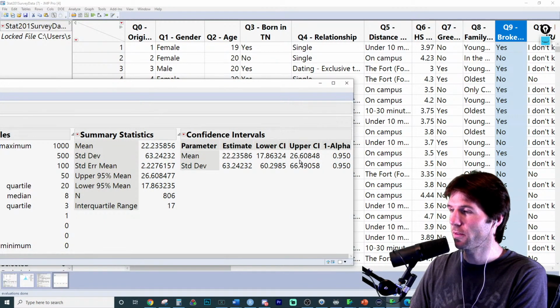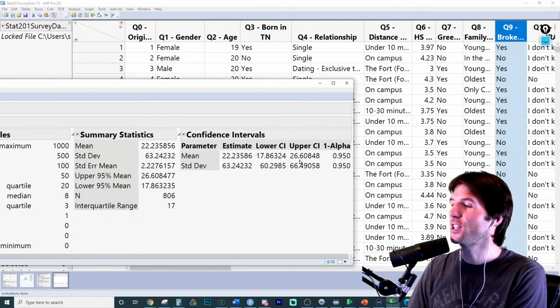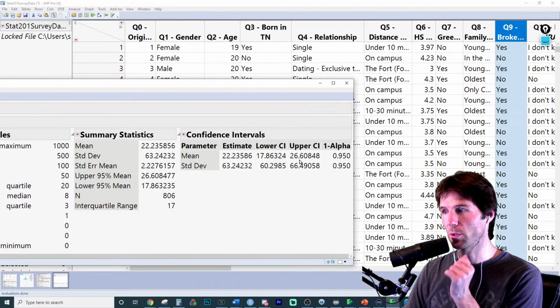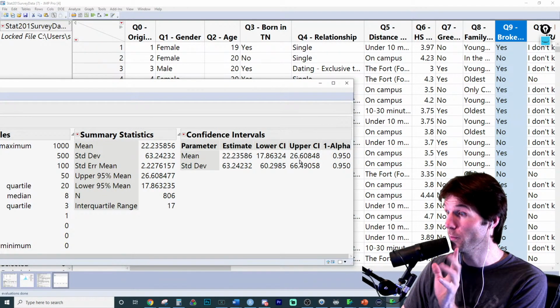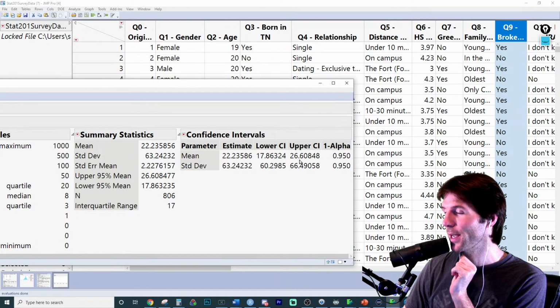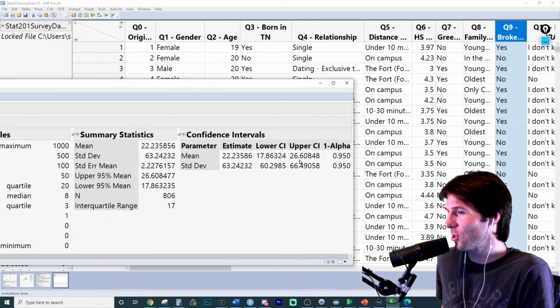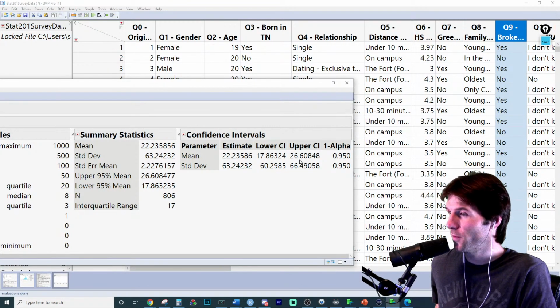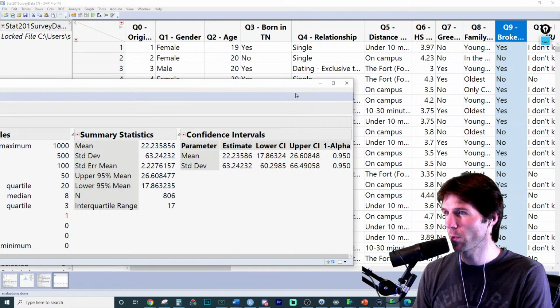Someone says, I think students have a texting problem. They send like 30 texts during class. And I'd say, I'm 95% confident the true mean amount of texts that students send during class is somewhere contained in the interval 17.8 to 26.6. So that value of 30 you just told me is what? It's outside my interval. So I what that value? Finish my sentence: I what your value of 30 you just gave me.